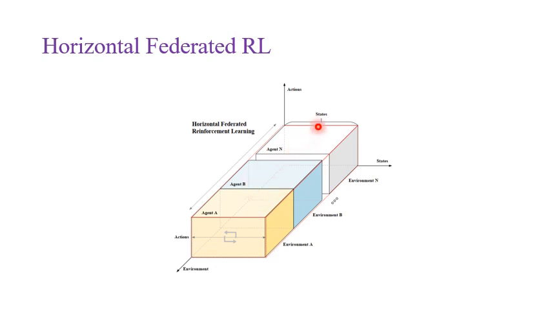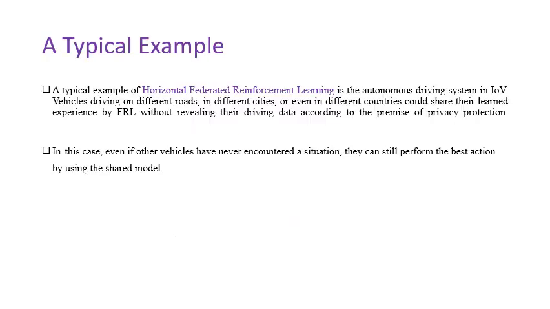The feature set for the state space and action space is similar for all of the agents, but agents are acting in different environments. Let me share with you a typical example. Imagine we have 10 autonomous vehicles driving in different cities or in different countries. Federated reinforcement learning enables these autonomous vehicles to share their experience with each other.